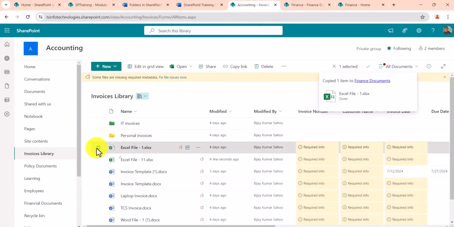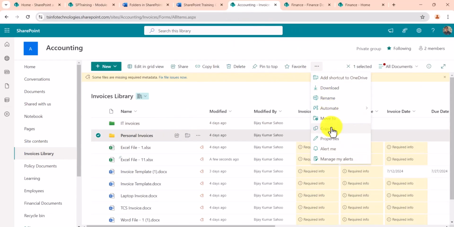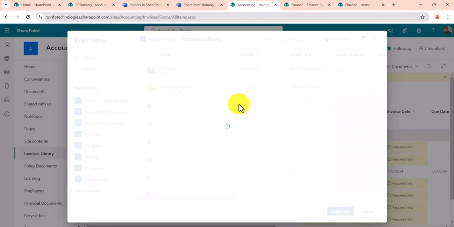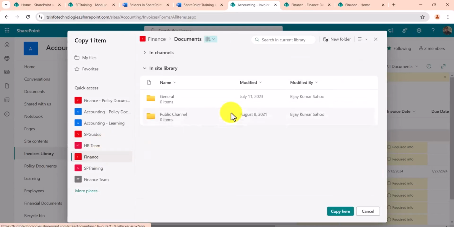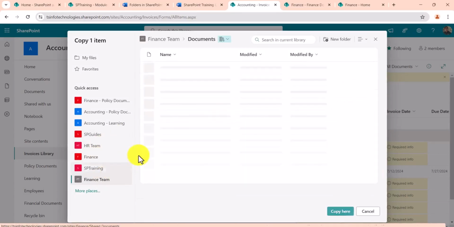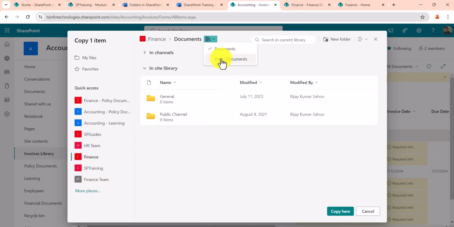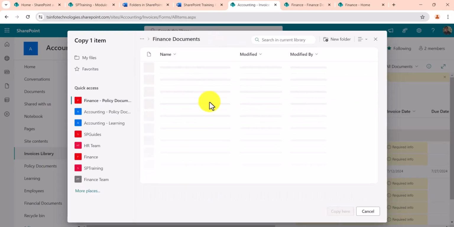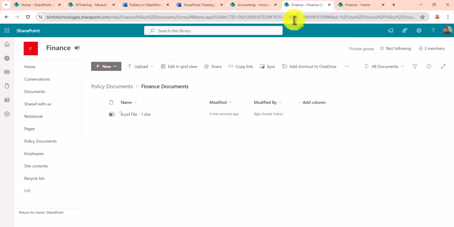In the same way, suppose you want to copy folders, you click on this, you say copy to, and then suppose I want to copy to the finance team, and I'll see the finance site, and here the libraries are there, policy document, finance documents, whichever folders we created, I'll say copy here. Now you see here it copied to this one.